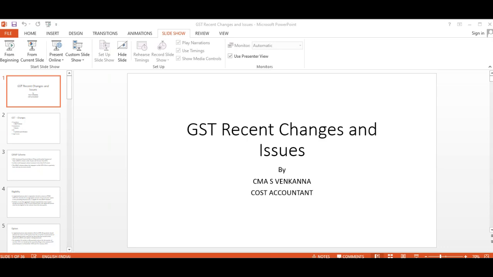Next, the invoices relating to the last month of the quarter are to be uploaded in the GSTR1 return only. I have already clarified this. For the first 2 months, the invoice furnishing facility automatically takes it into GSTR1, but for the last month you have to enter manually. You have to keep this in mind.